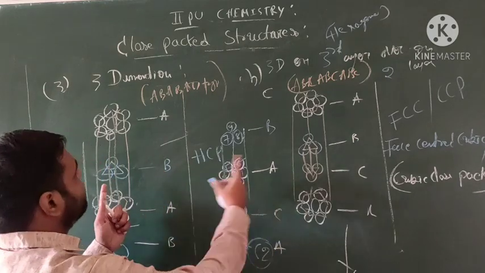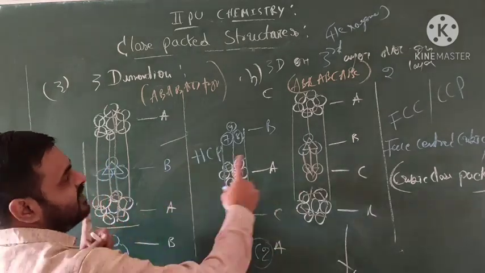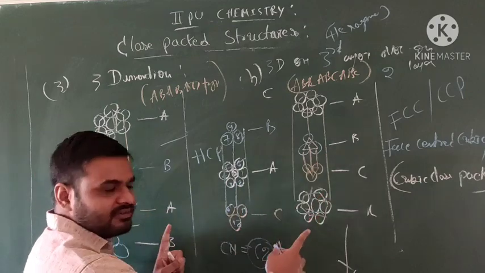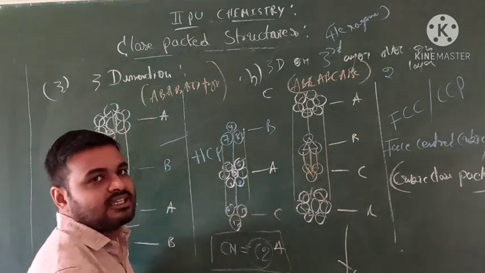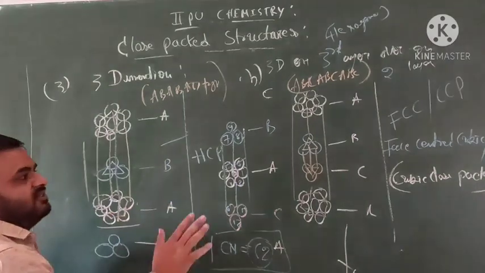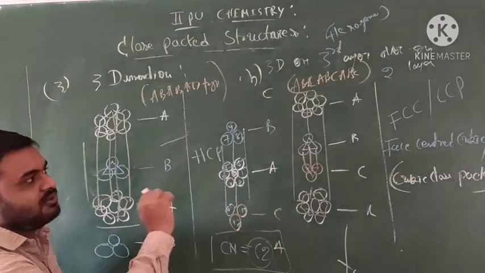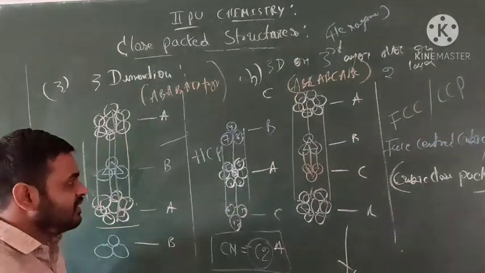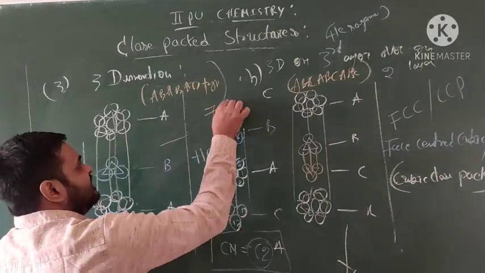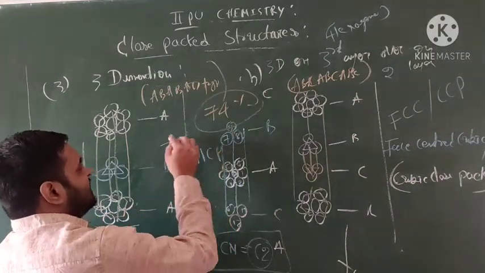Okay. Between both sides, HCP and FCC or CCP, both give a coordination number of 12. Clear, students? Don't get confused. So then, in these two types of structures, if 74% is highest, I would say what?